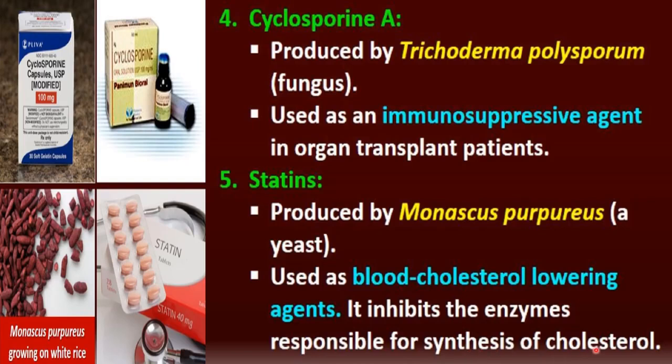There are different enzymes in our body which help in the synthesis of different biomolecules, right? So there is a particular reaction and a particular enzyme which helps in synthesis of cholesterol. Statin inhibits that enzyme. You have studied enzyme inhibition in class 11, right? So statin works by inhibiting the enzyme required for the synthesis of cholesterol. So we can say it is a blood cholesterol lowering agent.